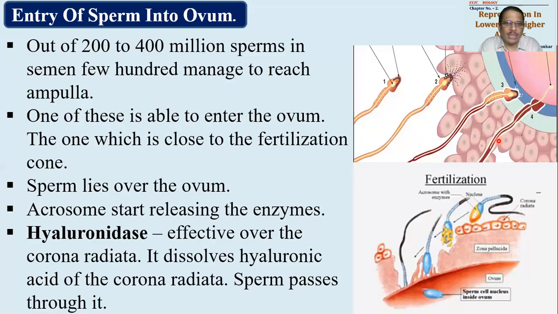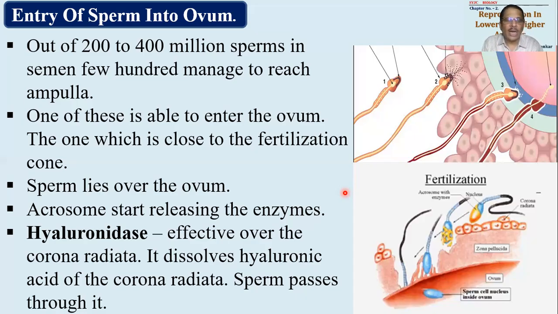Now the outermost layer is the corona radiata, which is made up of cells. These cells are glued together with the help of a chemical, hyaluronic acid. This hyaluronic acid acts as a glue keeping the oogonial cells together. Until this hyaluronic acid dissolves, the sperm cannot go inside.